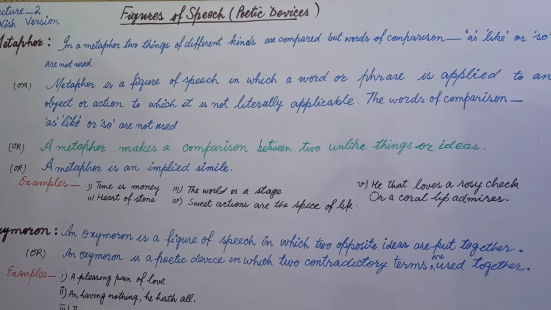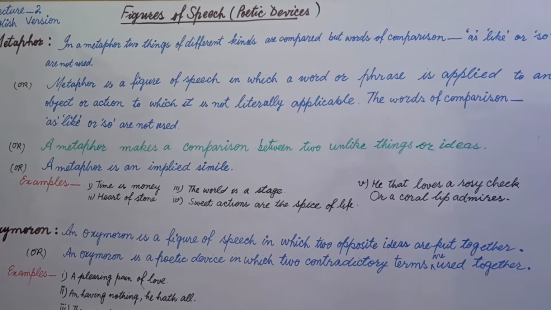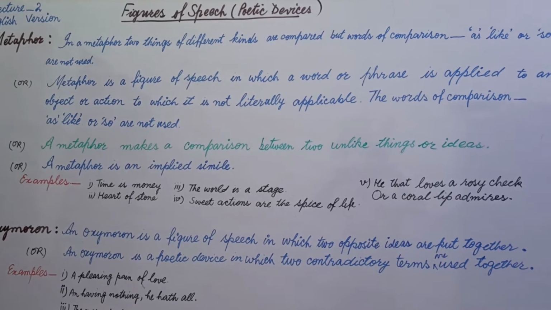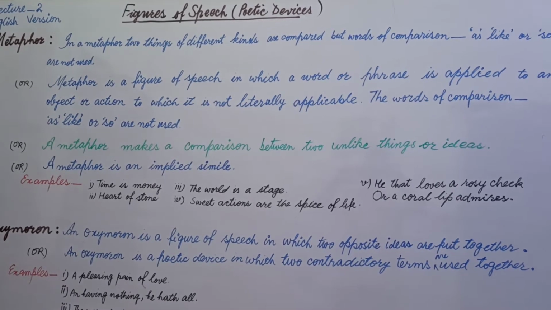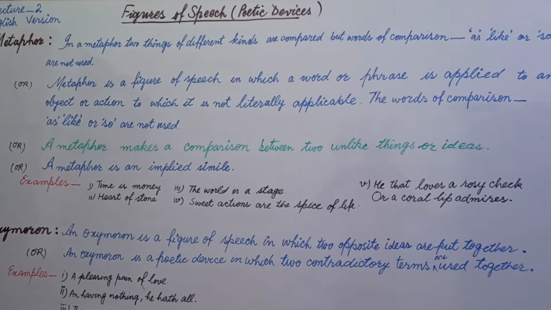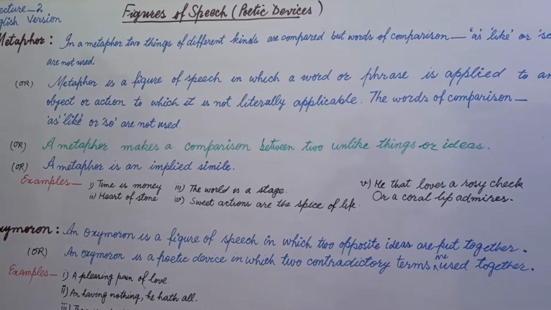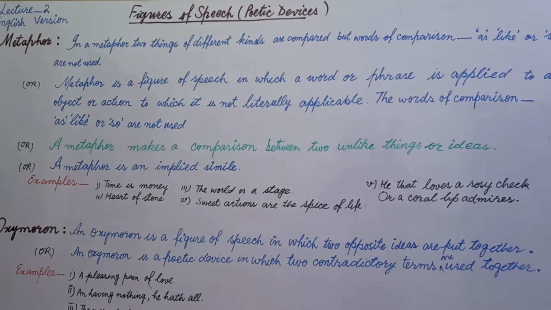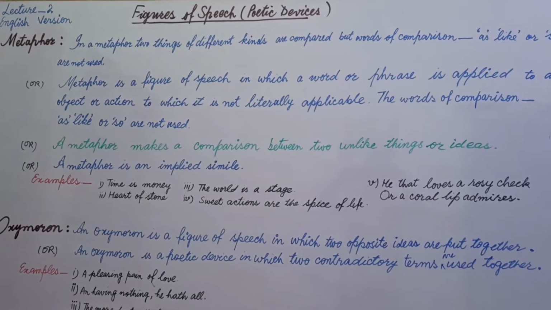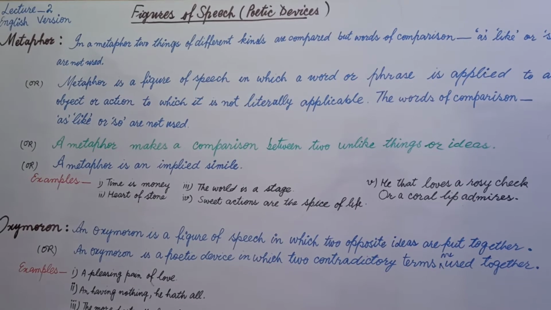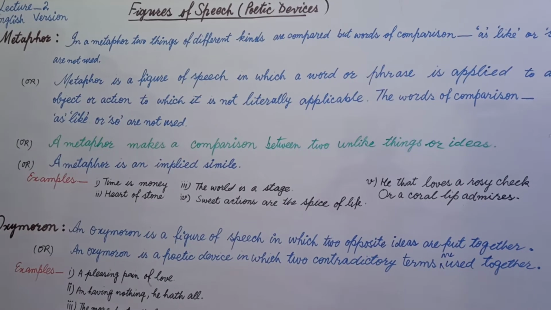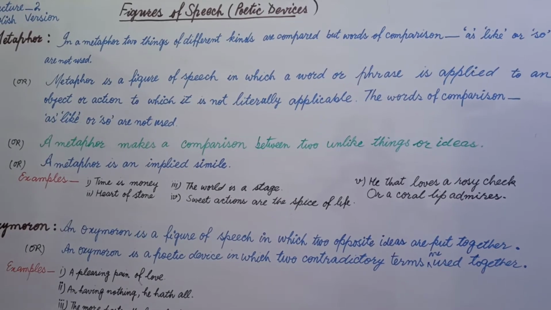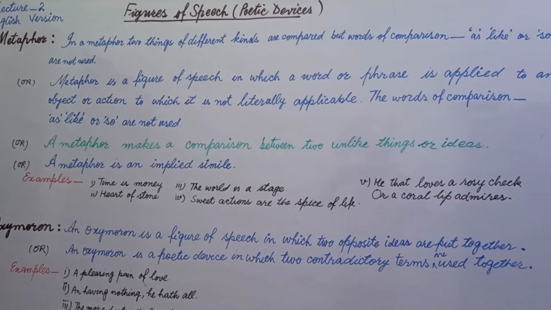Suppose you say life is like a dream. Life and dream are totally different. They don't match each other at all, but still they are compared. If we delete the word of comparison from here, it will become metaphor. In other words, when we see one thing in the form of another without words of comparison, we compare it indirectly.